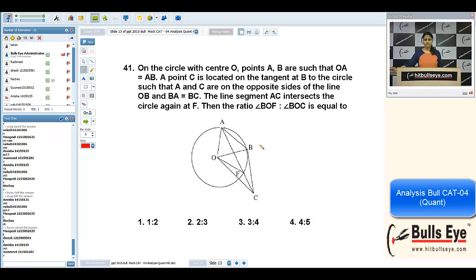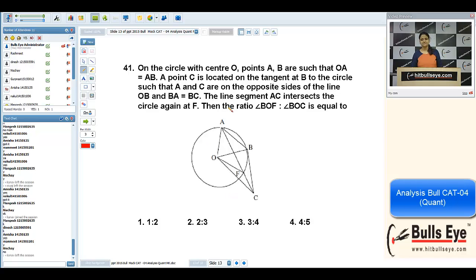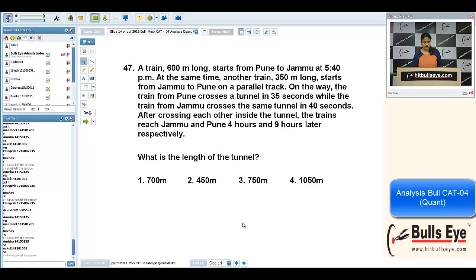See, whenever you come for the analysis session, it's better for you and me as well. You go through the paper. The 41st question is based on properties only. You could read the explanation part. It will save your time as well as my time. Should I explain this question now? I don't have anything to add to this question. Okay, I'm moving on. Please read the explanation.